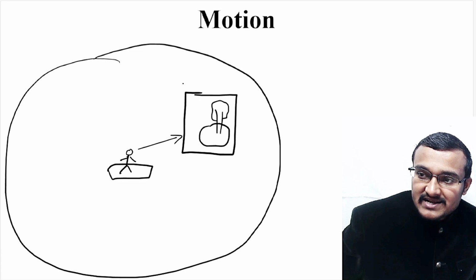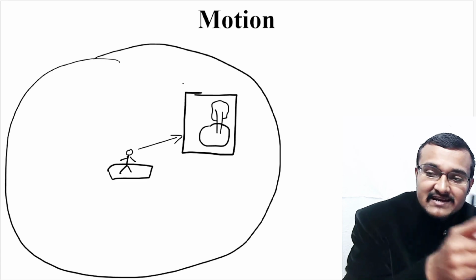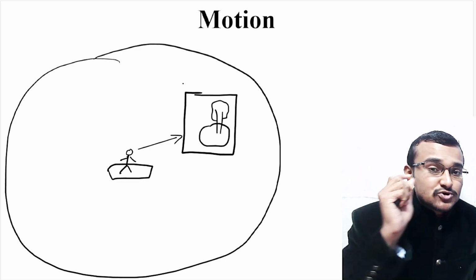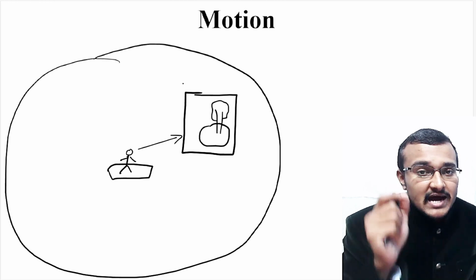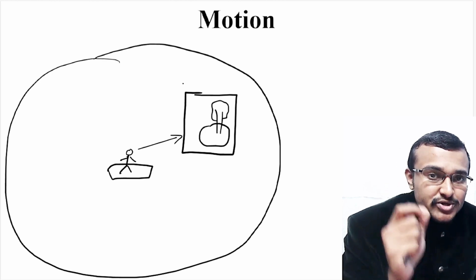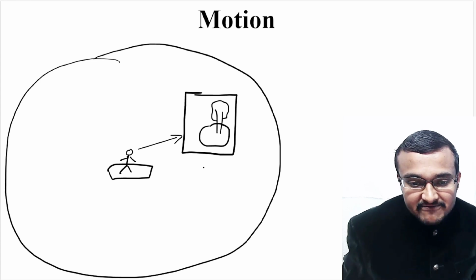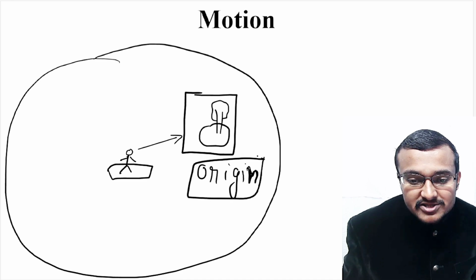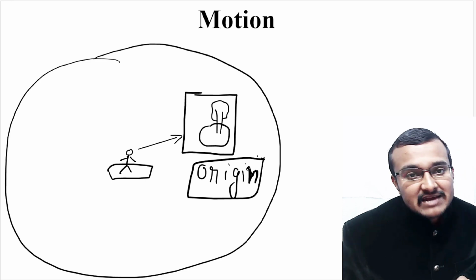By looking at that particular island, you will notice whether you are moving to the left of the island or to the right of the island, or towards the island or away from the island. So to analyze the direction of motion, you should have a particular reference point, and that reference point is known as the origin. Only when you have this reference point or origin can you define your motion. Only then can any kind of motion be defined.